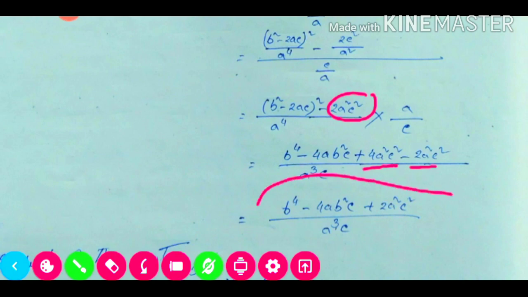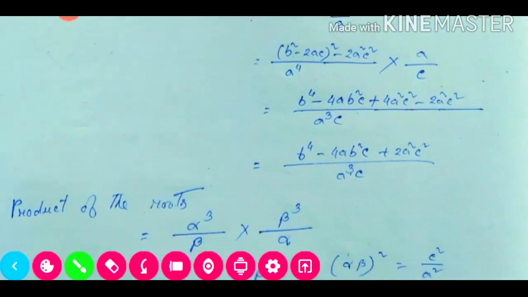So our sum of the roots will be b⁴ minus 4ab²c plus 2a²c², divided by a²c. So this one will be our sum of the roots. Now we need to find out the product of the roots.